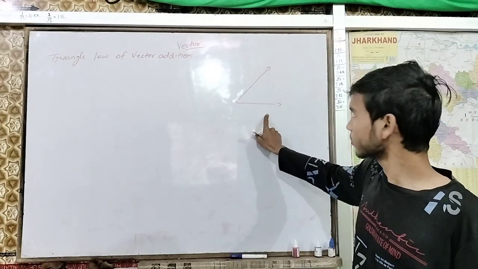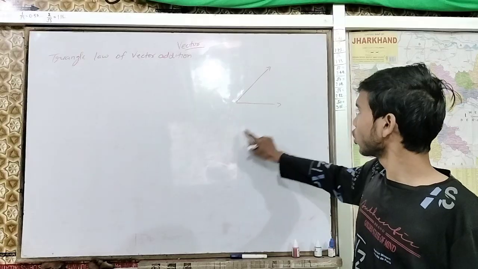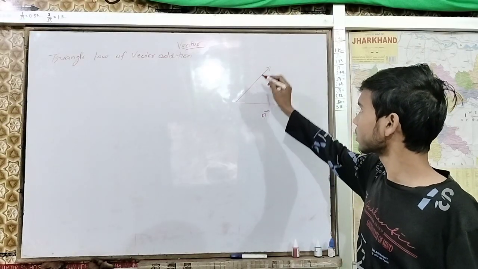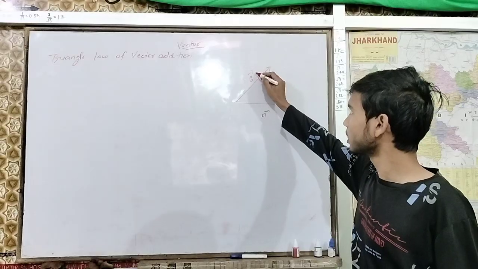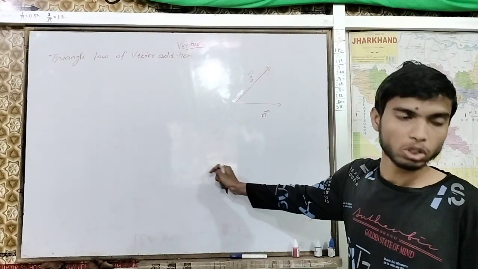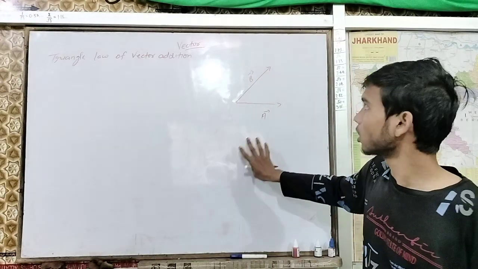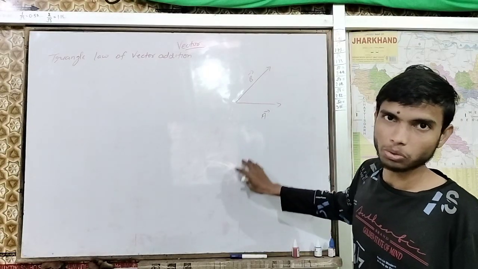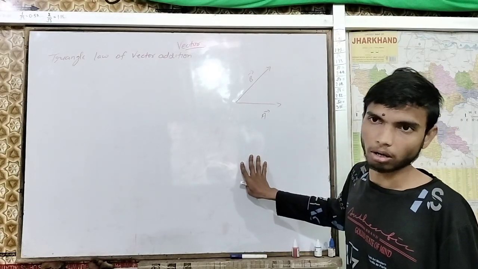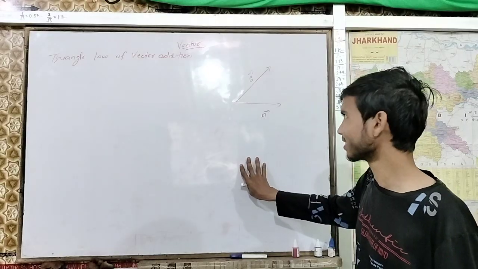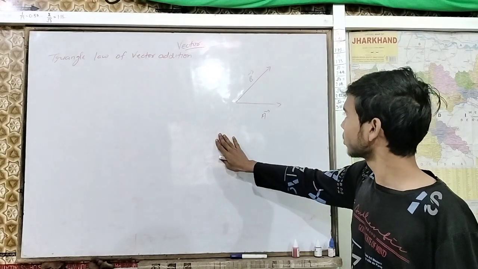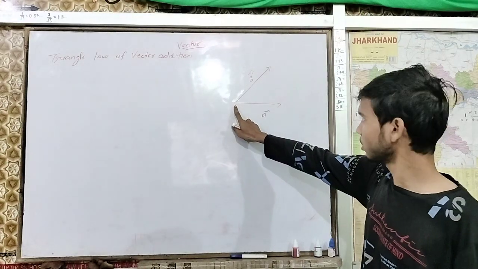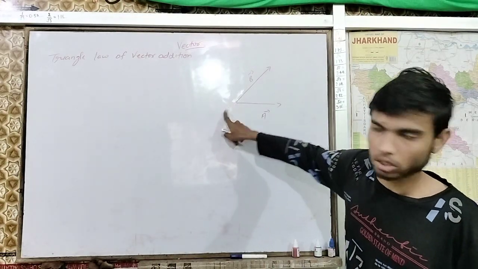This is one vector which is A and this is another which is B, and the question is asking what should be the resultant, where you use the triangle law of vector addition. Remember, we will have to shift without changing its direction.